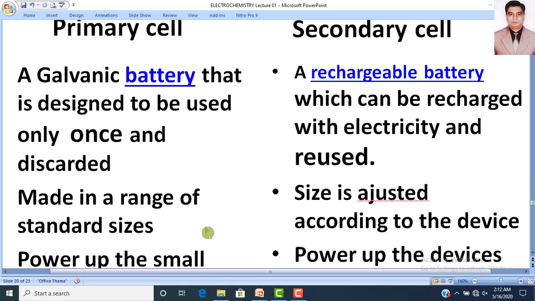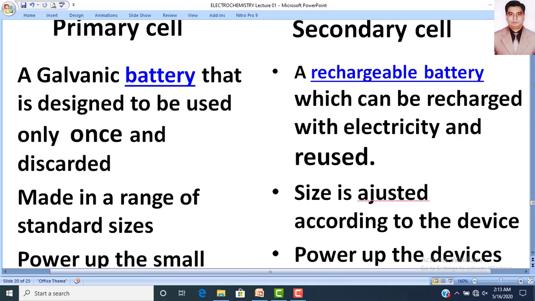Standard sizes mean just like you are using different types of cell like pencil cell, like wall clock cell, like your geyser cell. If you are using pencil cell, they are of triple A size. If you are using wall clock cell, that is double A size. And if you are using geyser cell or radio cell, then they are A size. So primary cells are available in the market in triple A size, double A size, and single A size.